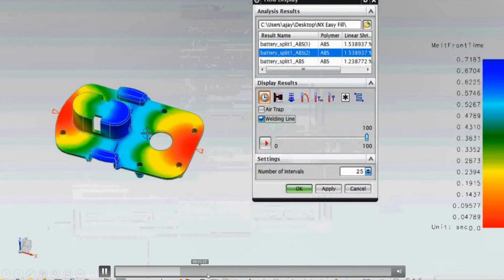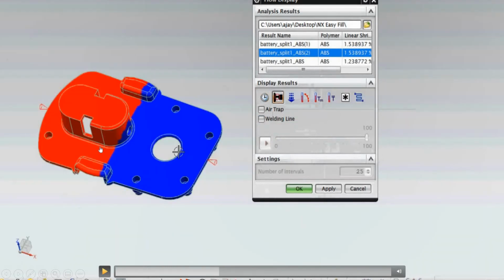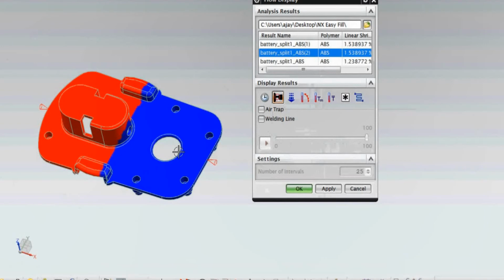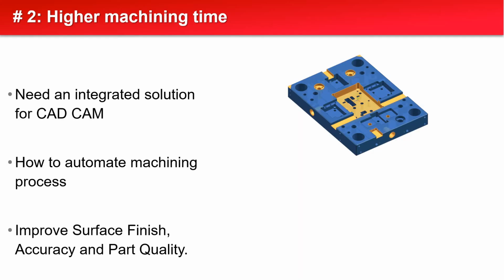We can see there are two gates. How much is the filling from the other gate? Total 10 parameters. How much time will this part take to fill inside the mold? So we can understand the plastic flow behavior.